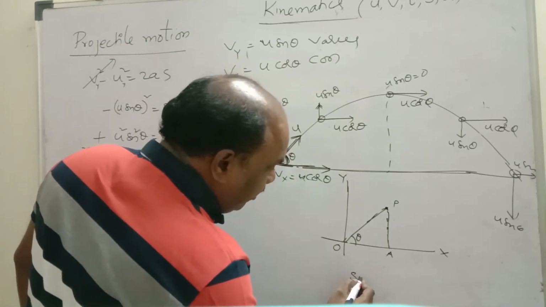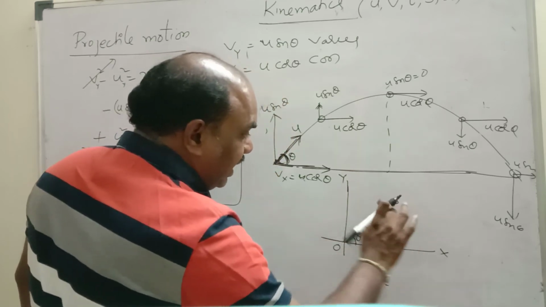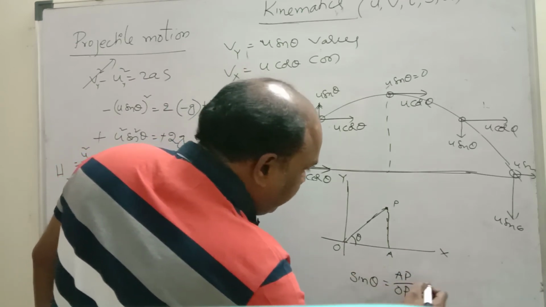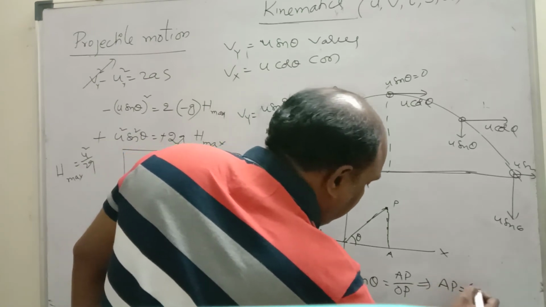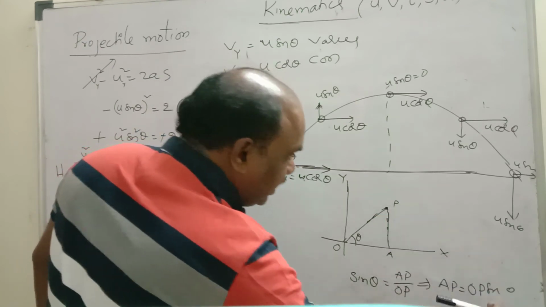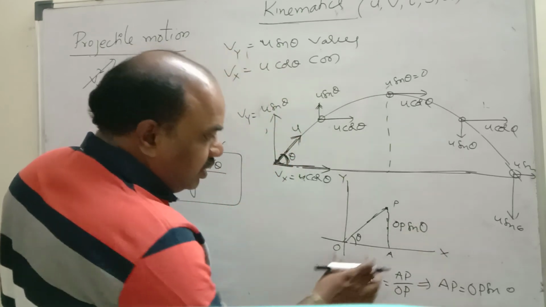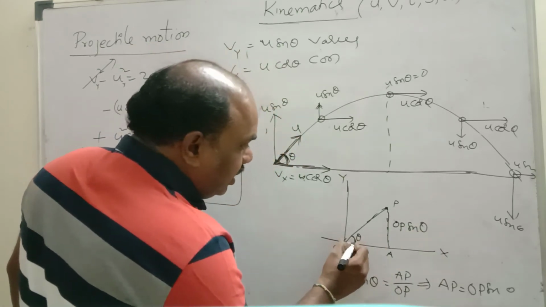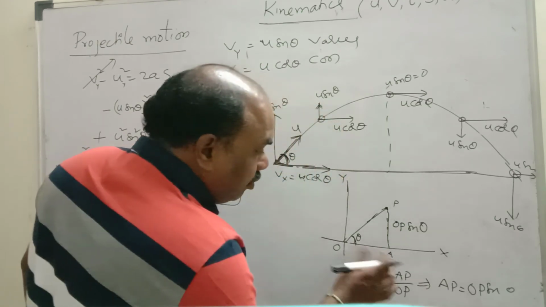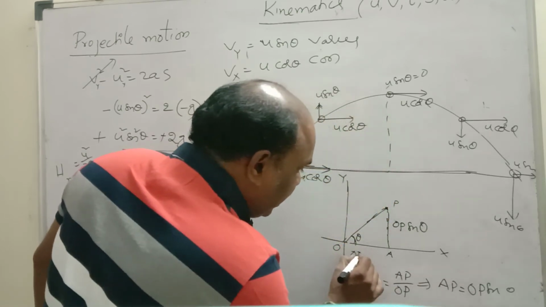First of all, I will find sin theta, then after that cos theta. Sin theta is equal to opposite side by hypotenuse. The opposite side is AP, the hypotenuse is OP. From this, AP is equal to OP sin theta. Cos theta is equal to adjacent side by hypotenuse, OA by OP. I want OA. From this, OA is equal to OP cos theta.